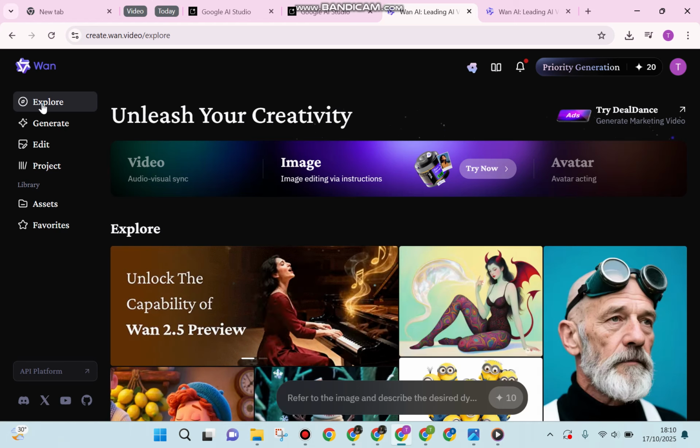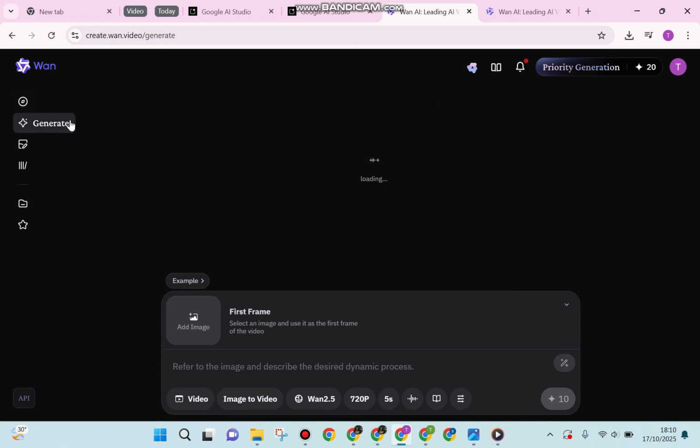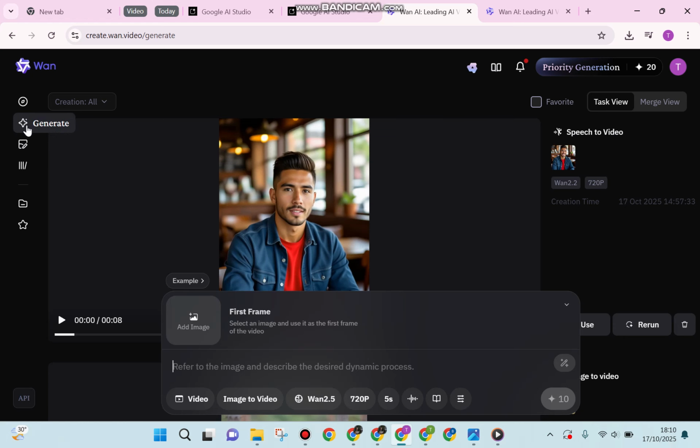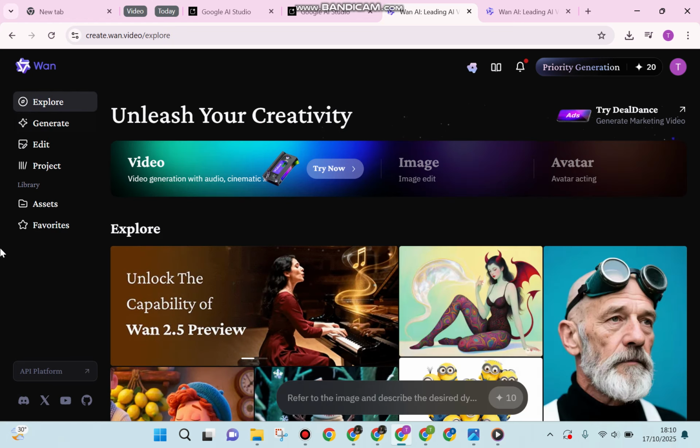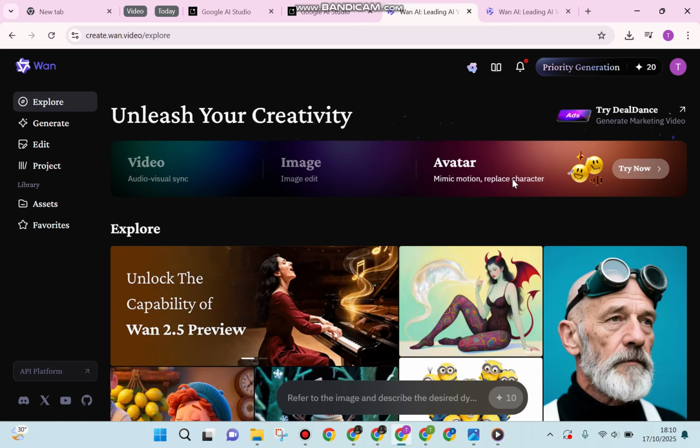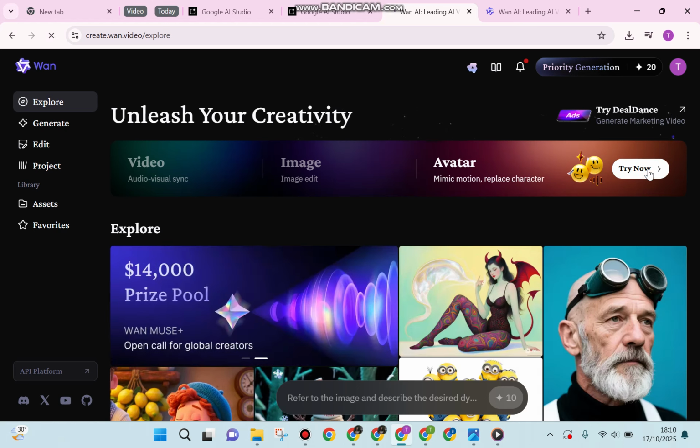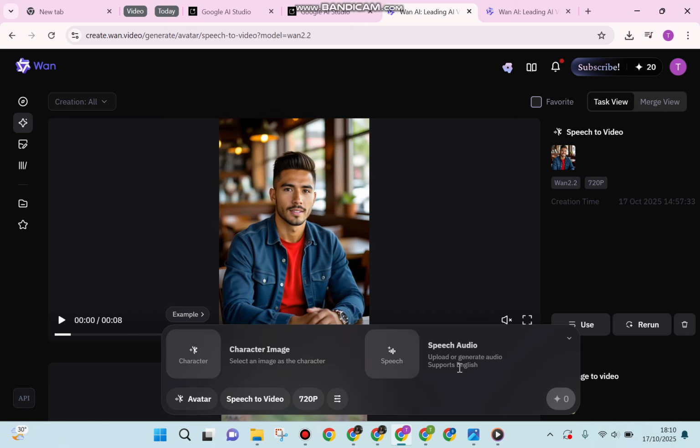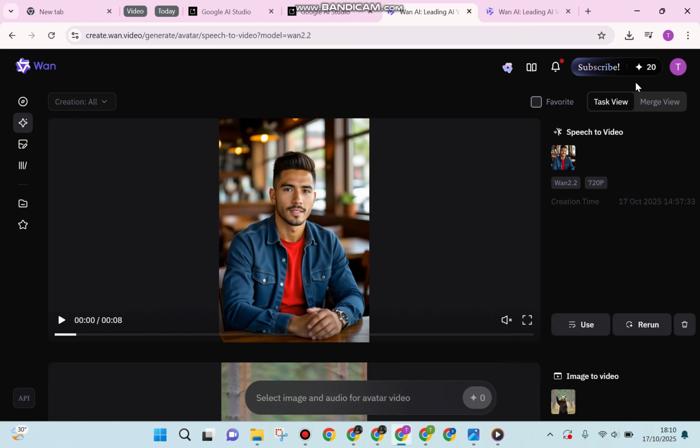So you can click Explore when you are directed to Generate. After that you will see the avatar option over here. You can simply click Try now, and it will direct you to this section. Don't worry, because you also get credits every single day: you will have 10 credits whenever you log in to Wan 2.2. So don't forget to visit this AI every day to gain more credits, guys.